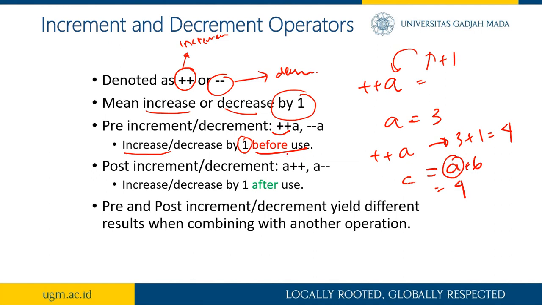And then this one is post increment. Post increment means it will be increased right after using. So just like this example, but with a plus plus, it just increases right after use.